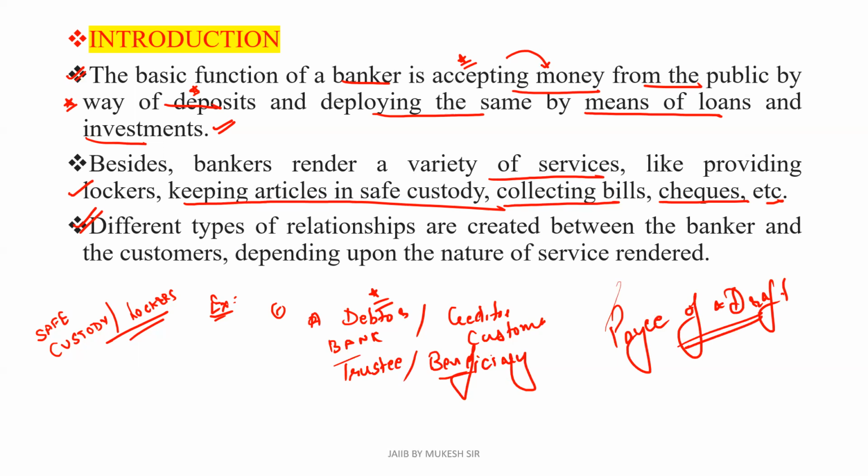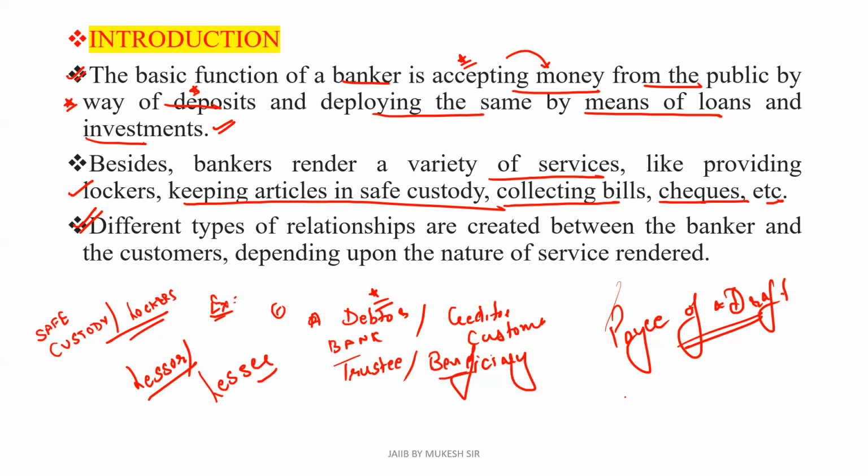So please remember this. I will cover all these things, but just for the introduction, these are the different types of relations. Regarding lockers, you will remember that a new locker agreement is presently going on as per the RBI guidelines. In that, the relationship between the bank and the customer is lessor and lessee.